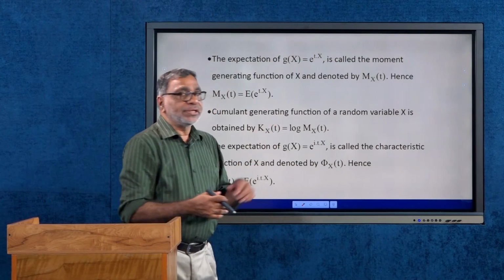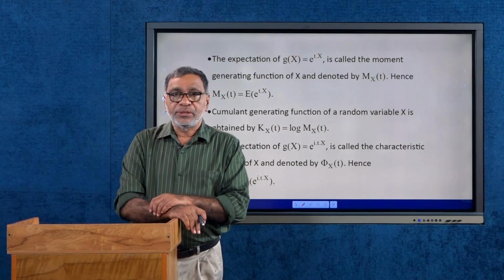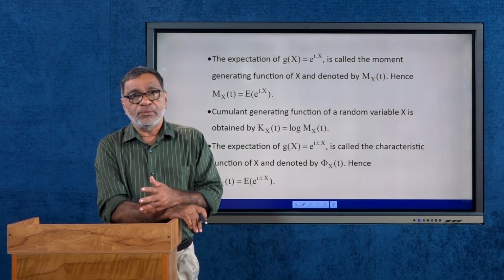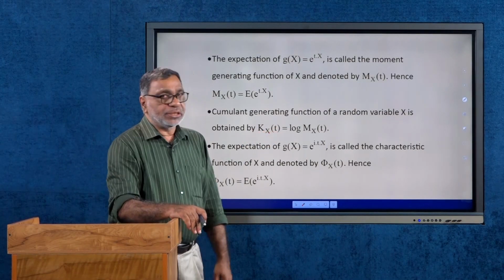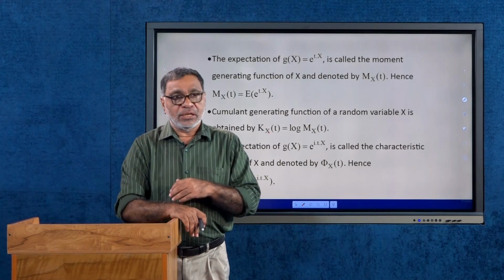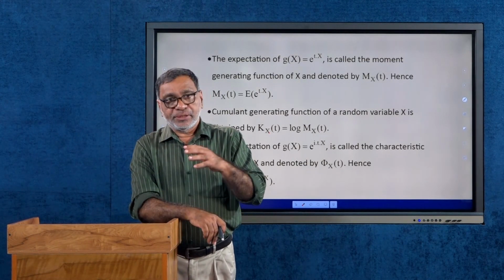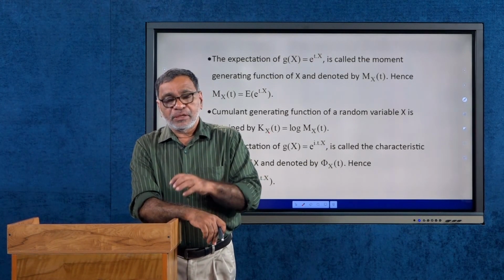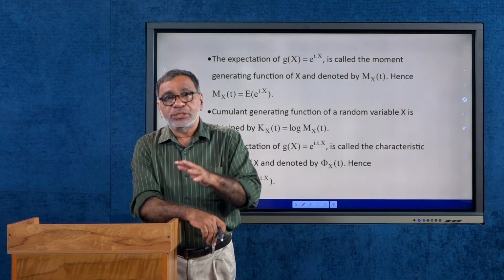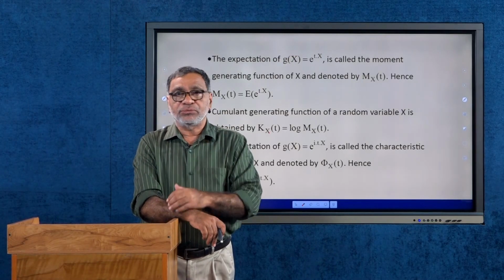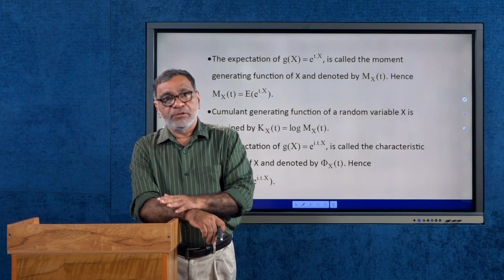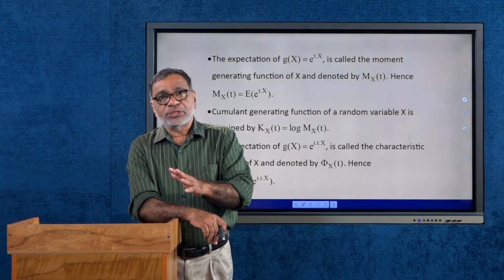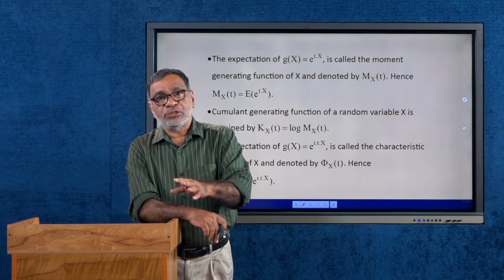And another function is the cumulant generating function. The cumulant generating function of a random variable x is defined by kappa_x(t) is equal to log M_x(t). This is also a function in terms of t. The importance of this function is that it generates the cumulants of the random variable.